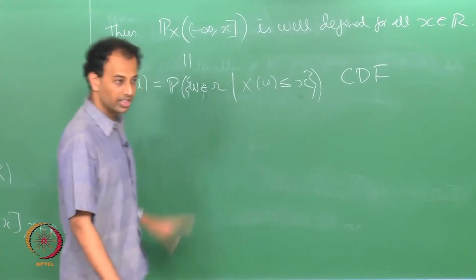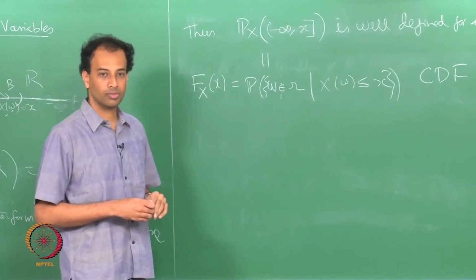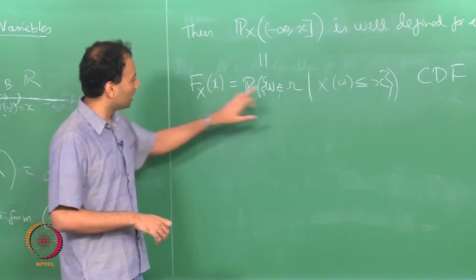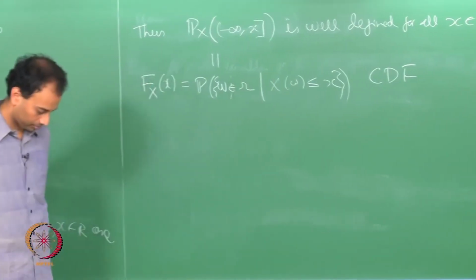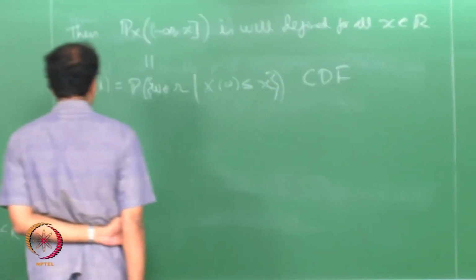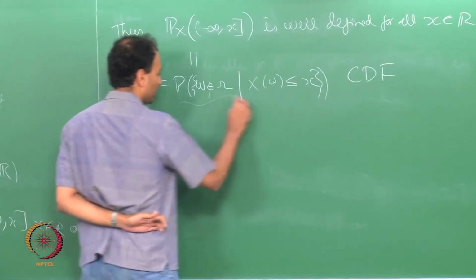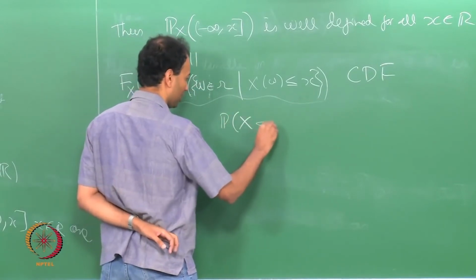It gives you the probability that X of omega is less than or equal to x, okay.